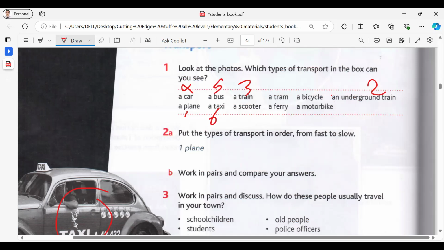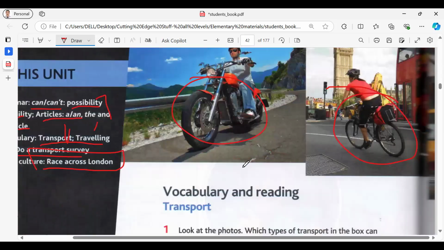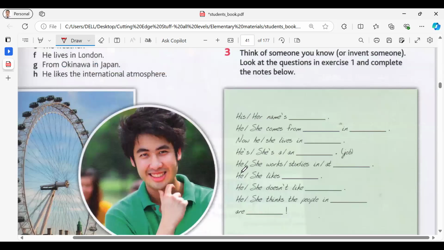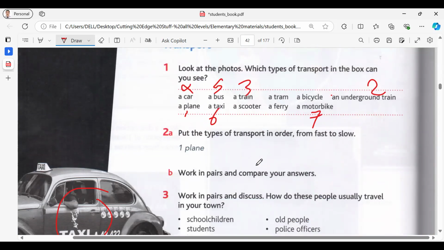What does ferry mean? Ferry. This one. Okay. This one. Oh, okay. Ferry. Yes, next.